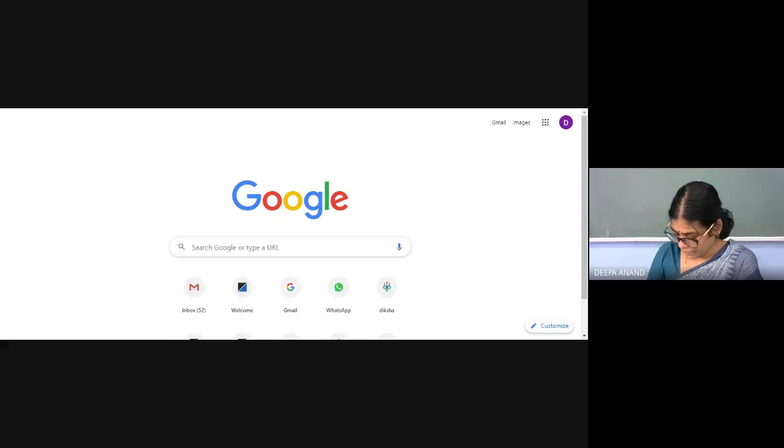Wait, let me also check whether it is coming into your WhatsApp. I will also send it on your WhatsApp.